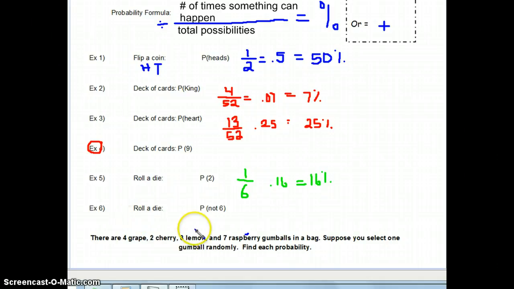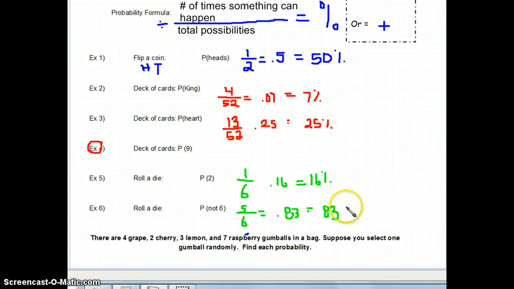All right. Last one, still rolling a die. We want to know the probability of not rolling a 6. There are still 6 total possibilities, but there are 5 numbers on a die that are not a 6, right? 1, 2, 3, 4, 5. Those are all not 6. So when we divide 5 divided by 6, we're going to get 0.83. And as a percent, it's going to be 83%. Remember, you're just moving that decimal point 2 spots.